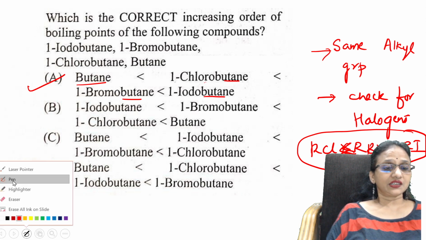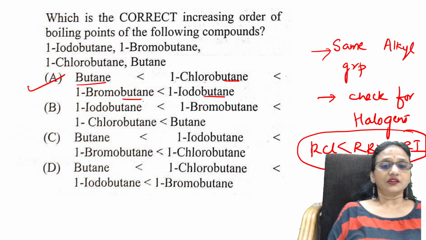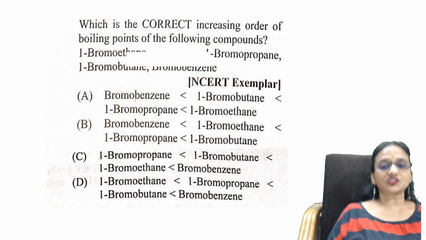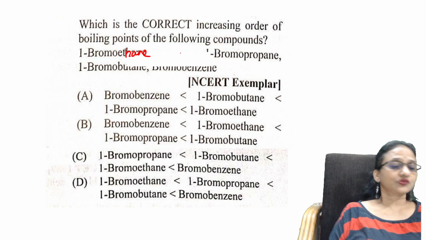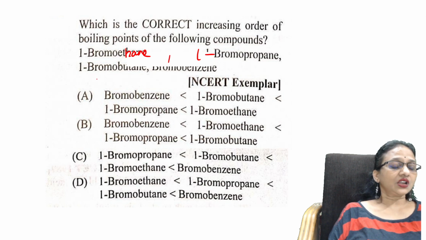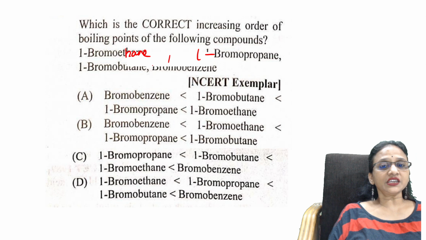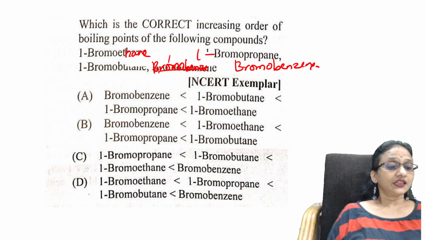Okay, let me erase this for you so that it is clear for you all. Chlorine, then comes bromine, then comes iodide. Perfect? Yes. Next question. Sorry for this. So this is bromoethane. I'm sorry, students. So here the option is 1 bromopropane, then 1 bromobutane, and this is bromobenzene. Because of the part which while taking it has got erased. Okay, now let us see the option. Here, what should you remember? This is the ethane molecule.